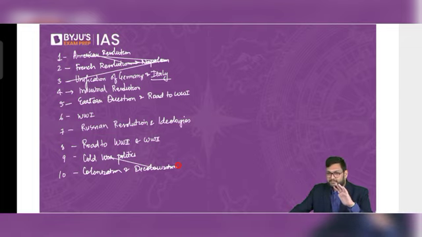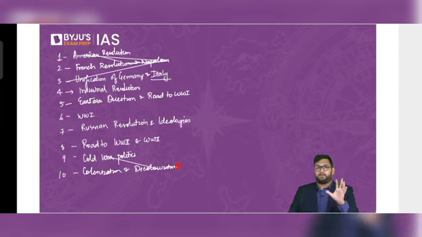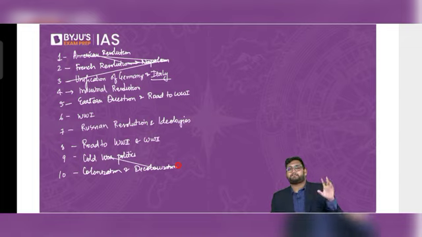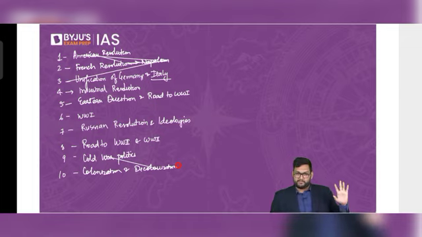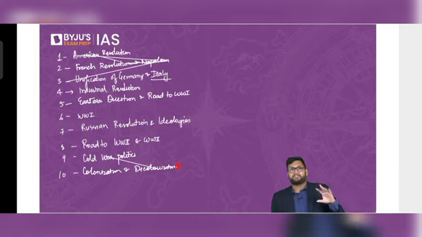So you can't miss them. And colonization, decolonization, we'll discuss Vietnam and the African sector. A very dear topic to UPSC previously. Now it isn't, but it used to come. Africa and Vietnam, which is Southeast Asia, Indochina.